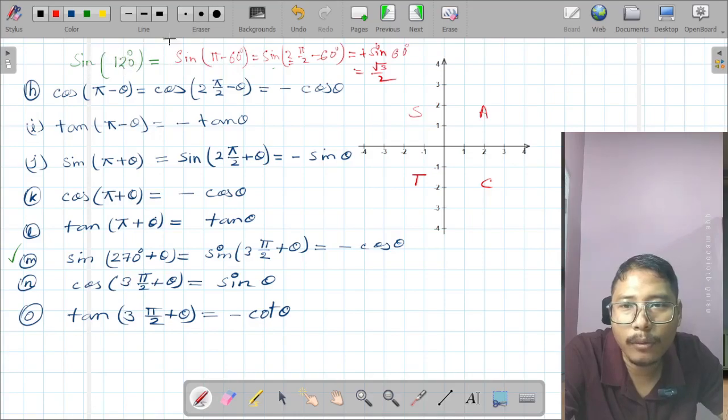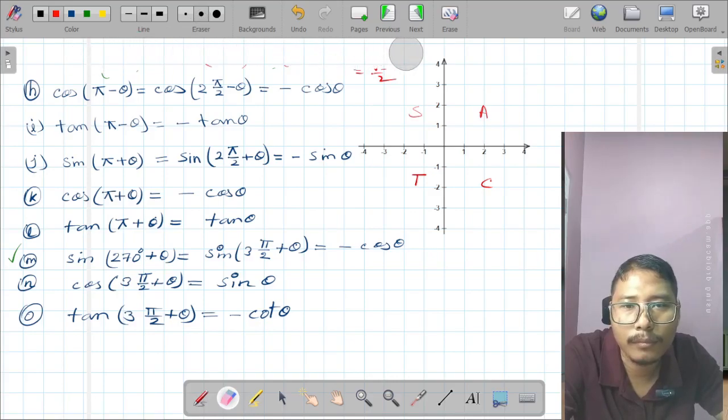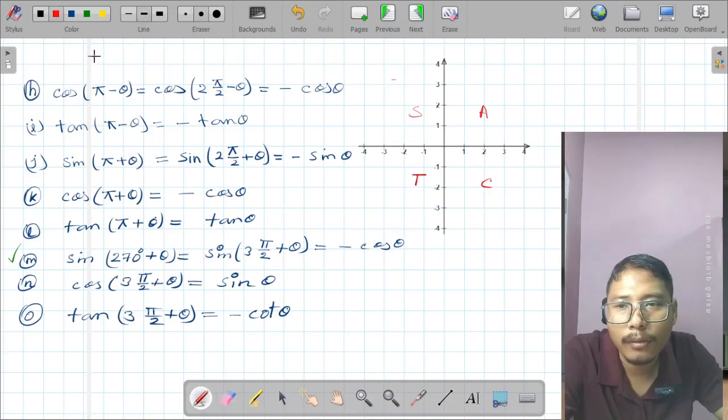Similarly, you can take cosine. Suppose this is cosine of 120 degree, which is cos of 2 times 90 minus 60 degree.